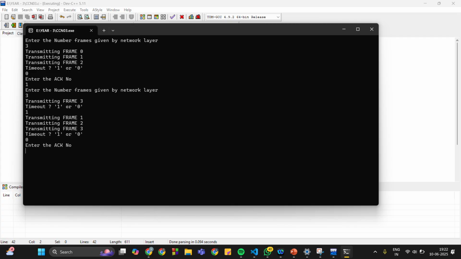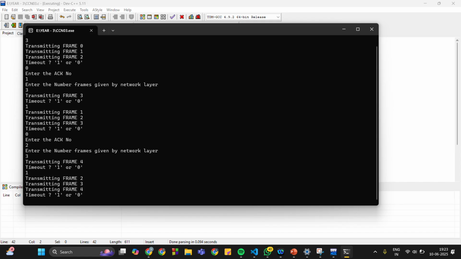Now again let me press 0. Now let me put the acknowledgement number as 2, like acknowledgement for frame 2 has been sent. Now the number of frames again I give 3. Now transmitting frame 4. Acknowledgement from frame 2 has been given, so this time frame 4 is being transmitted. And if I have to see where the sliding window lies, this time it lies within 2, 3 and 4. So this is from the transmitter side.